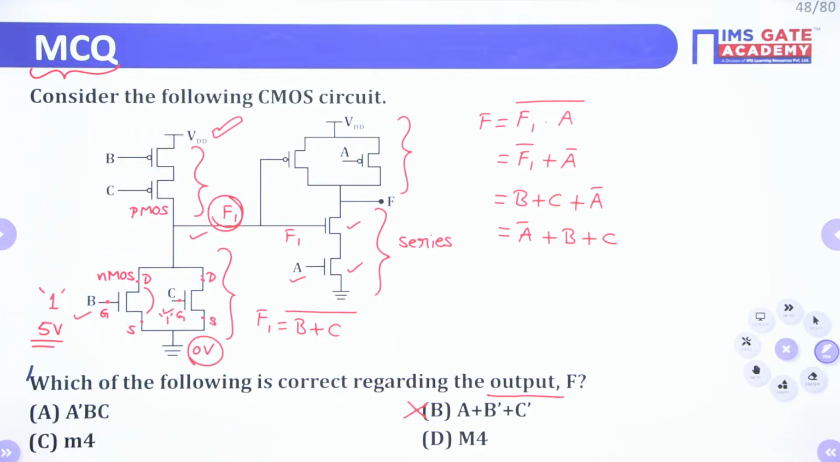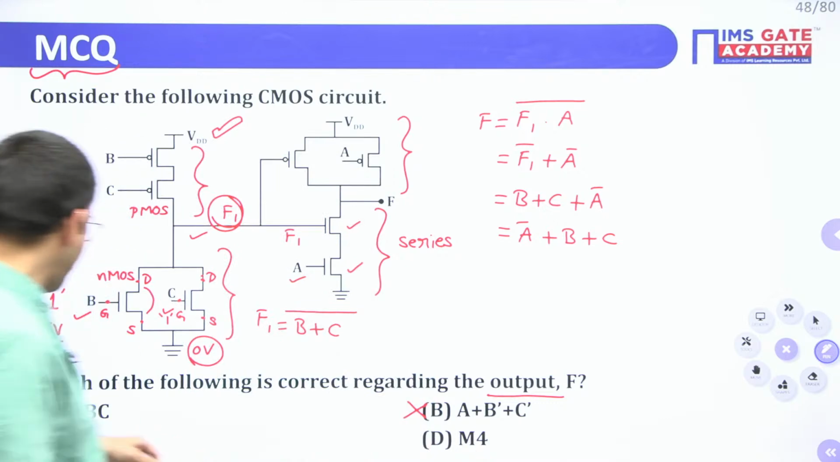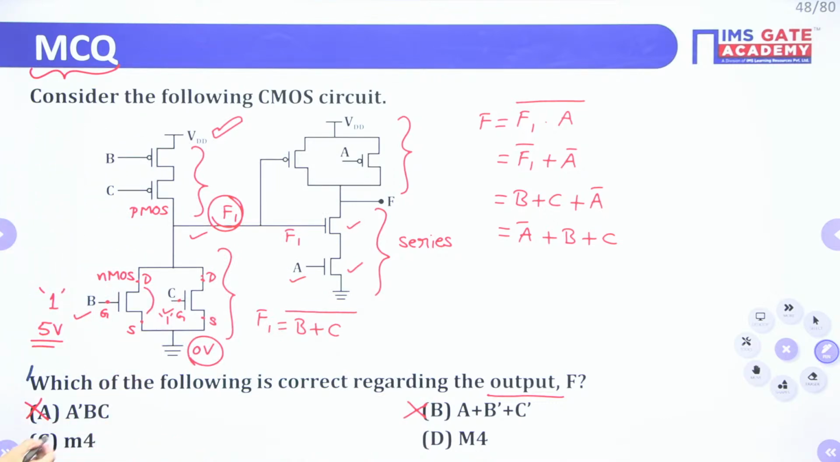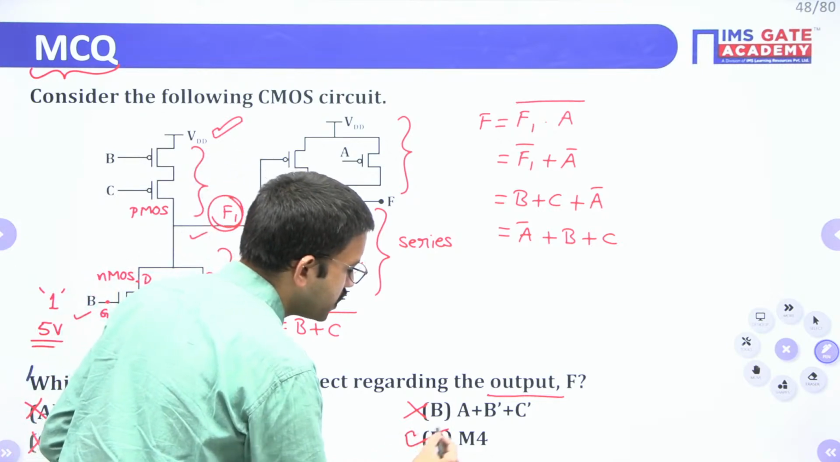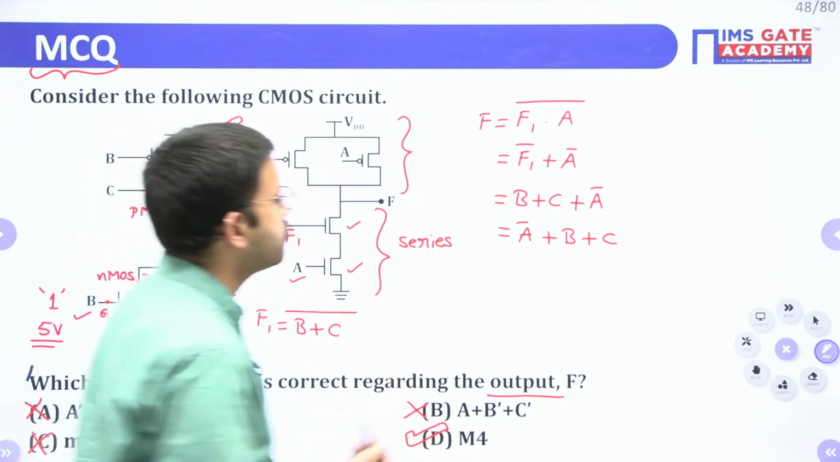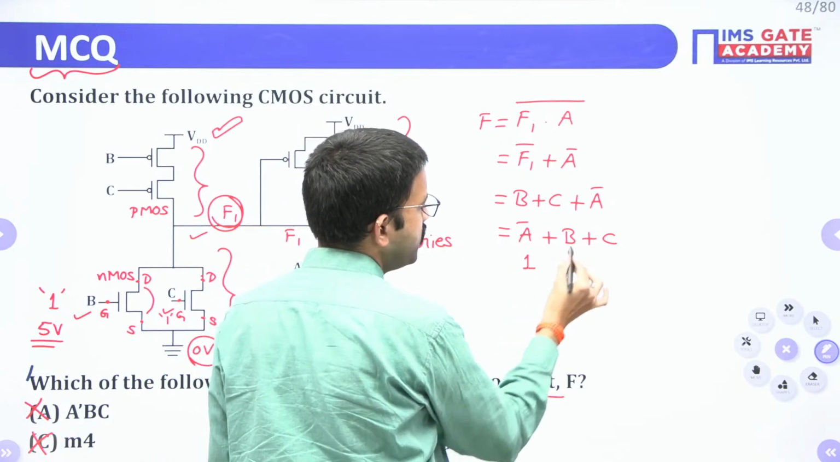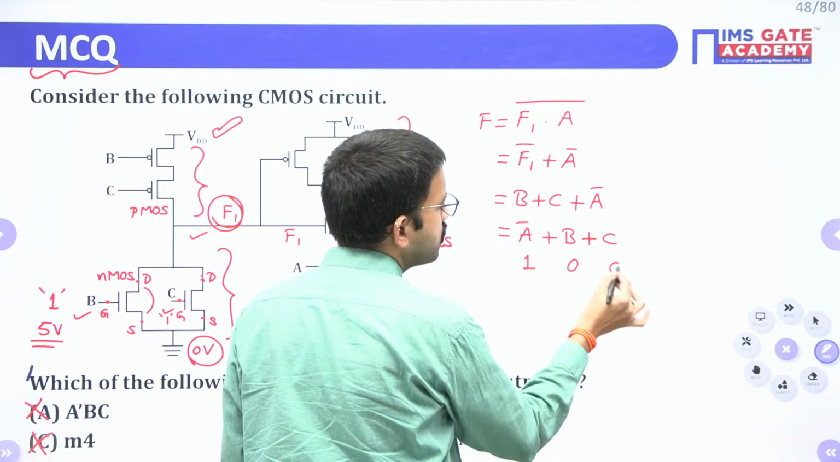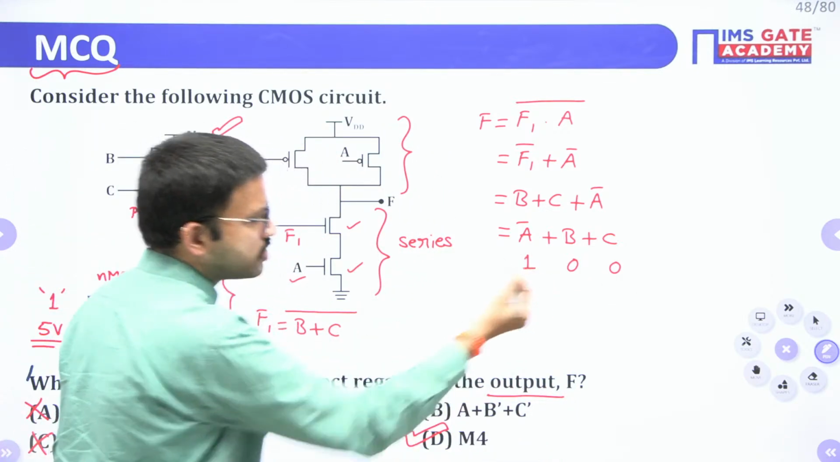Here you are having A bar B C, that is wrong. Now let us verify. Here you are having max term 4, here min term 4. That is not a min term, so you can eliminate. Obviously one option is left over, that is option D. Here they have mentioned M4, yes. Here A bar you are having, that means A value is 1. Here B and C are normal, so zeros. 100 is nothing but 4. It is the max term.